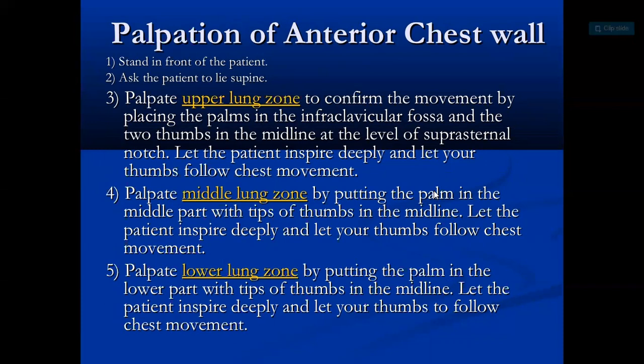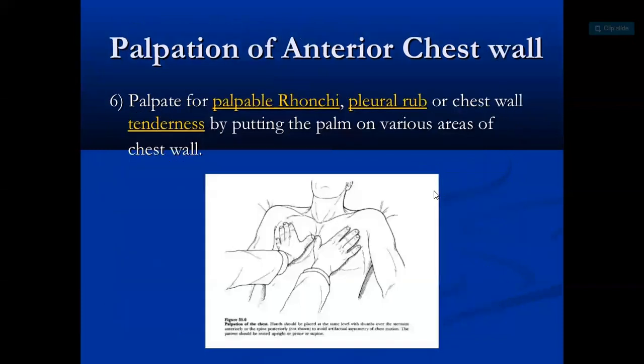Same for the middle lung zone, putting the palm on the middle part with the tips of the thumbs in the midline. Let the patient inspire deeply and let your thumbs follow the chest. Same for the lower lung zone. That is palpation of the anterior chest. Palpate for palpable bronchi, pleural rub and chest wall tenderness.